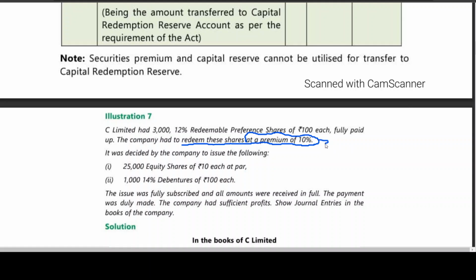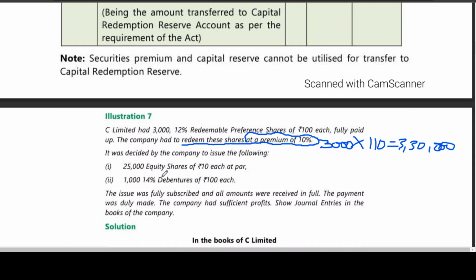It means for 3,000 shares you need to have 3,30,000. This is the amount you should pay to the preference shareholders.